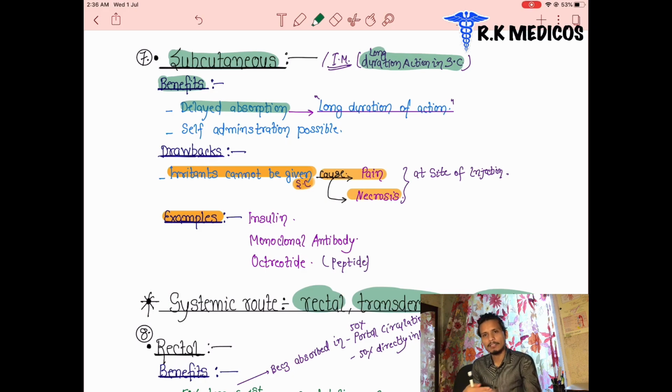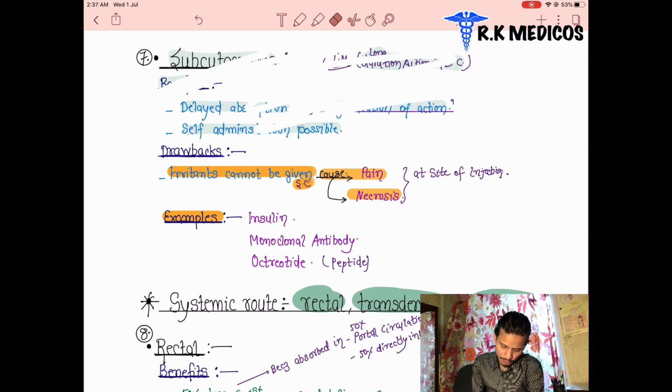That's why when the drug is injected in the subcutaneous manner, it reaches the blood very slowly, in small amounts, and that increases the duration of the drug. These drugs can also be self-administered. We can inject by ourselves in the subcutaneous manner. Next one.